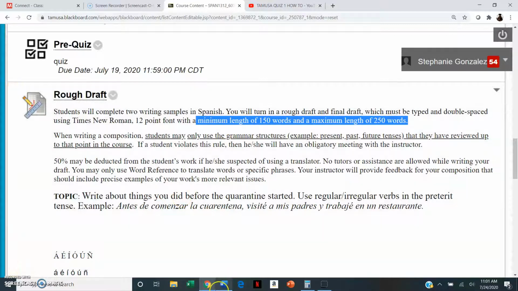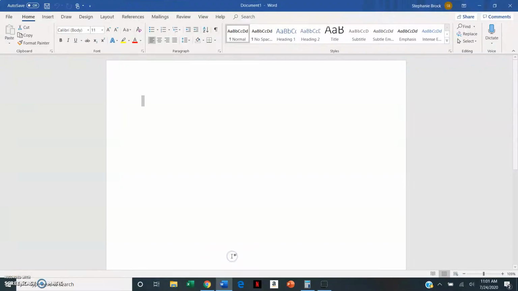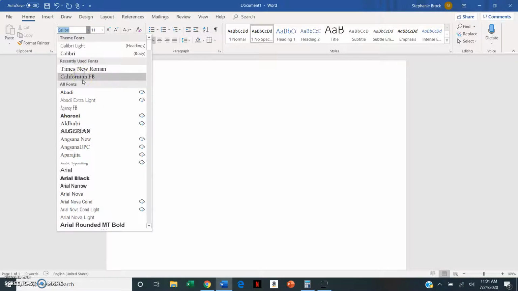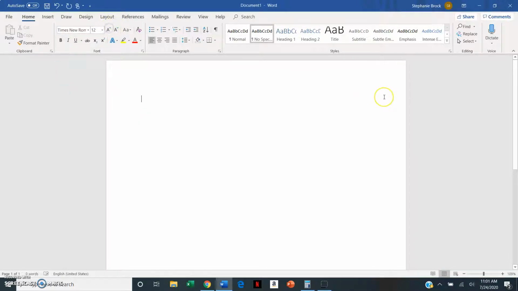And another thing I wanted to point out was how to structure the rough draft. So here is my Word document, just to show you what I'm expecting. You should start by doing it in no spacing. I did ask for it to be in Times New Roman, size 12. You should put your name, put the professor's name here. And this should be my name, so Gonzalez. Okay, you should put the class and the date. Today is the 24th.